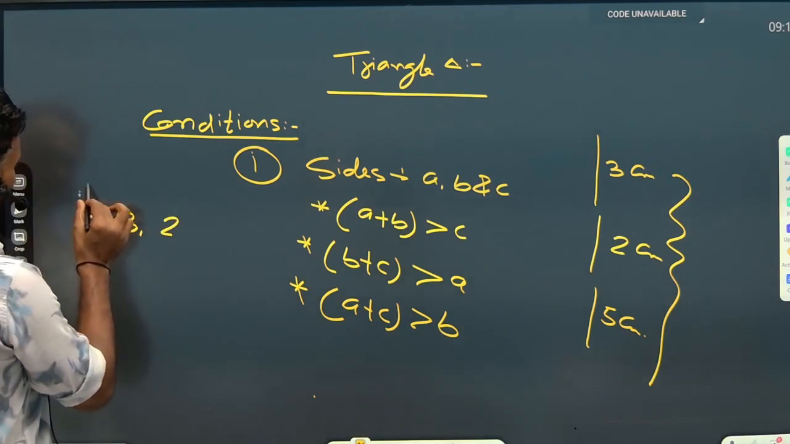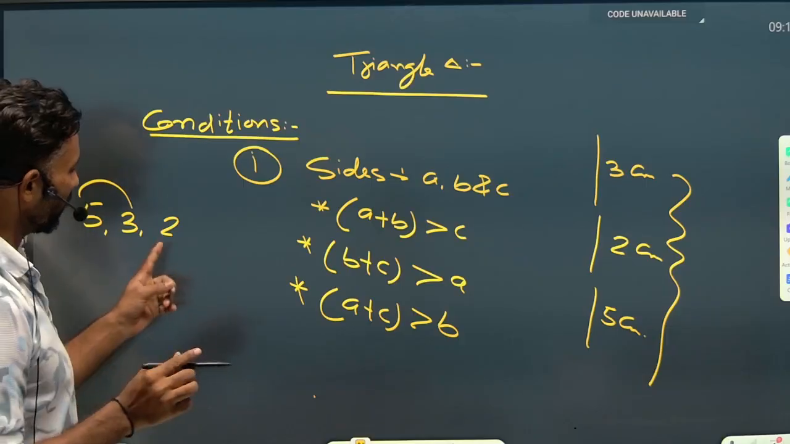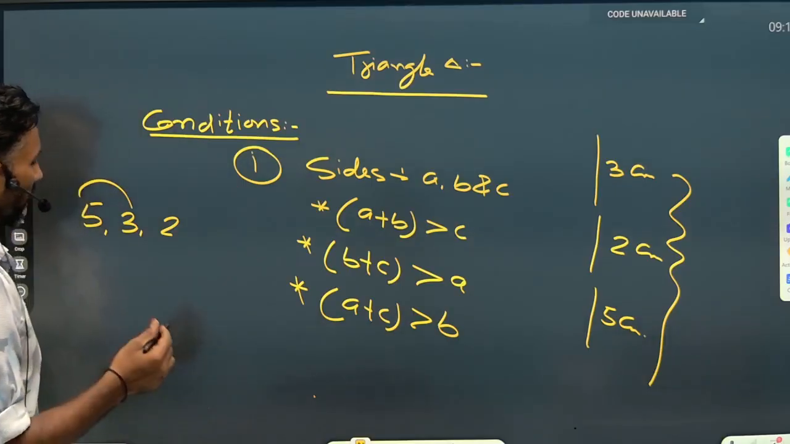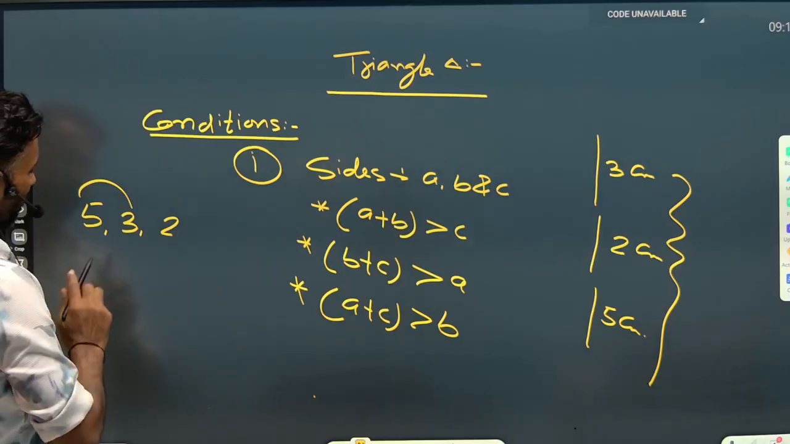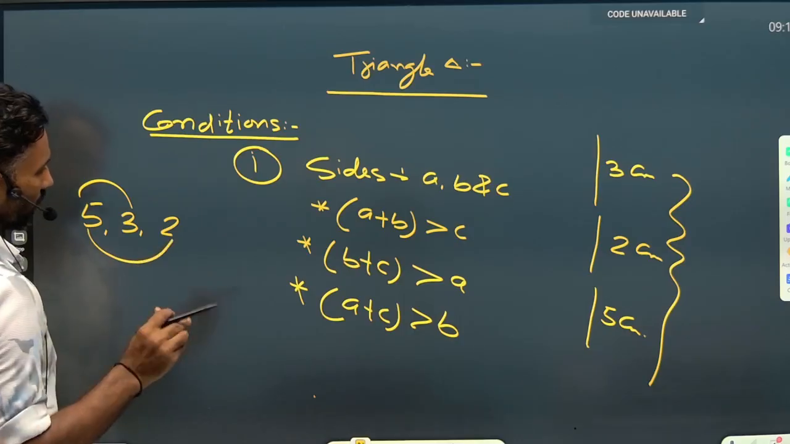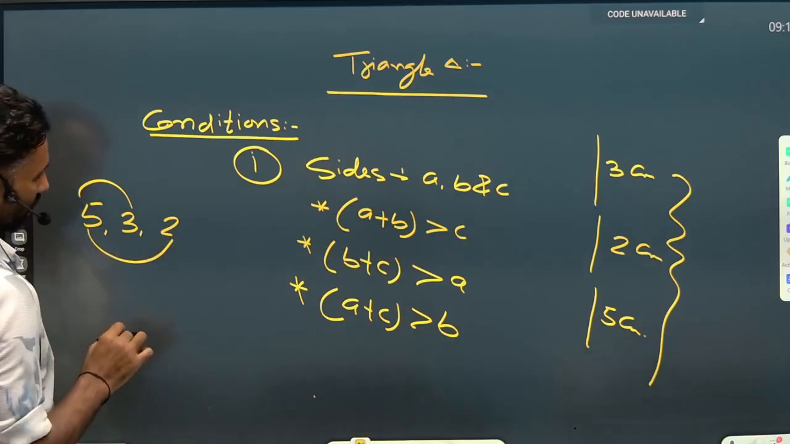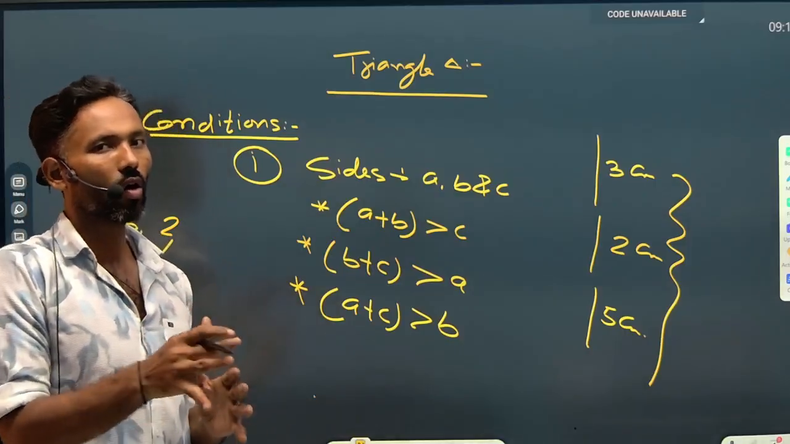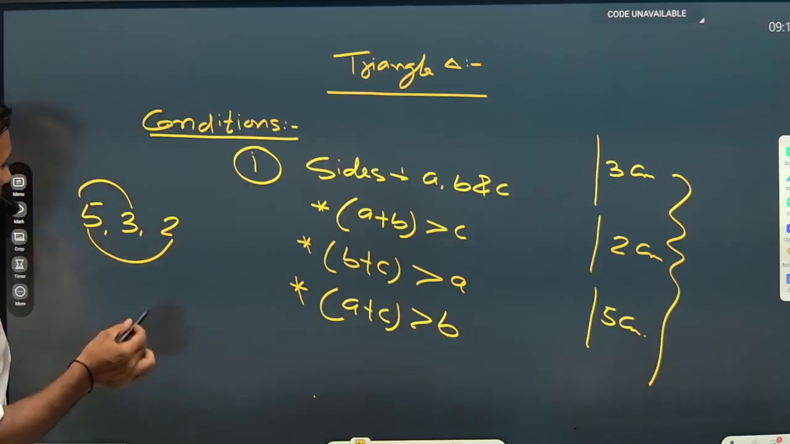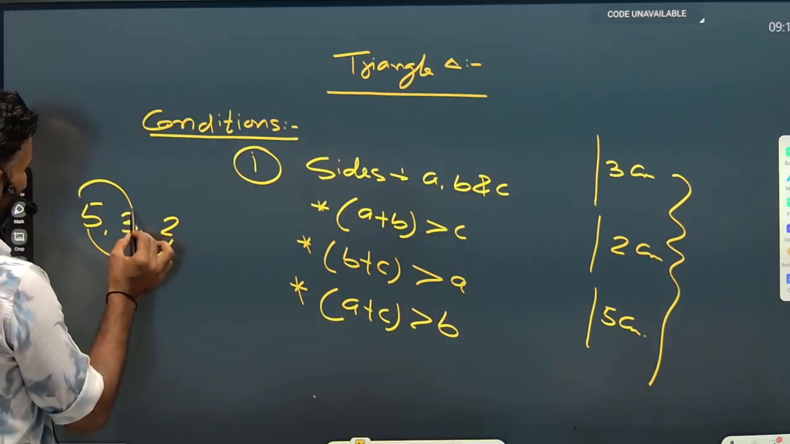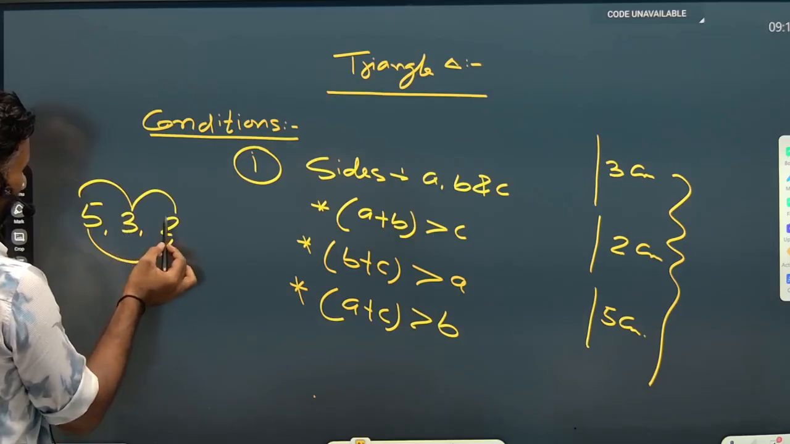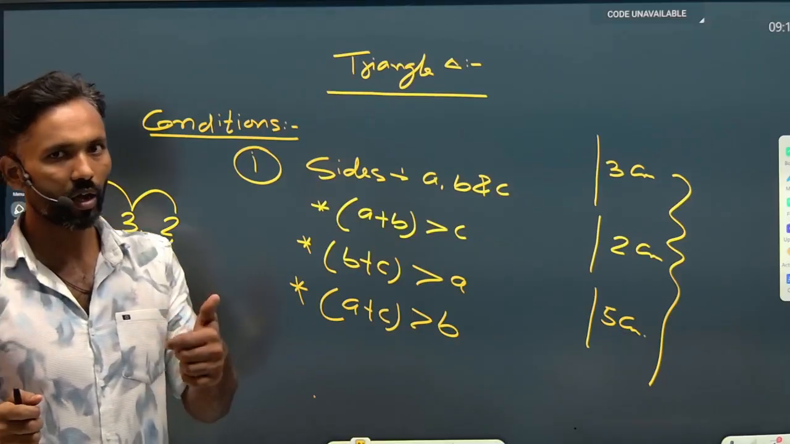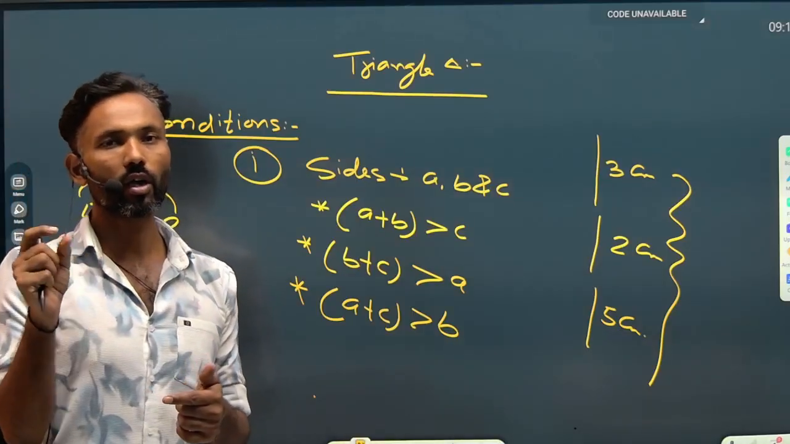The sum of 5 and 3 is 8, and 8 is greater than 2. So the first pair follows the condition. Now we apply the same condition on the second pair. The sum of 5 and 2 is 7, and it is greater than 3. Again, the condition is satisfied for the second pair of sides. Now if we add 3 and 2, the sum of 3 and 2 is equal to 5. So the last pair does not follow the condition.